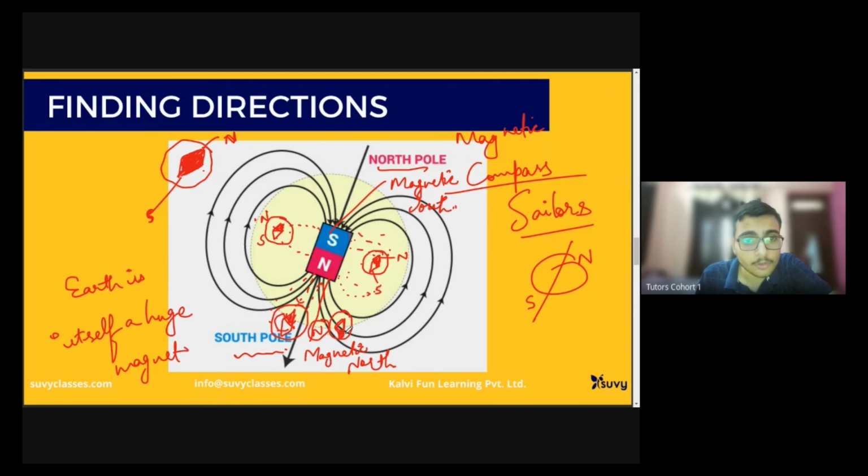My north pole will now be in the downward direction and south pole will be above. So at various locations on Earth, my magnetic needle will change its direction depending upon the direction of the Earth's magnetic field. And this is the process how we can find out the directions.